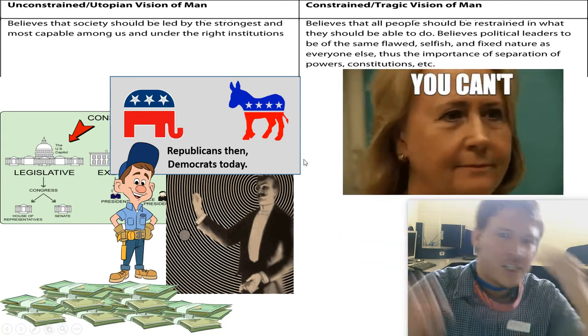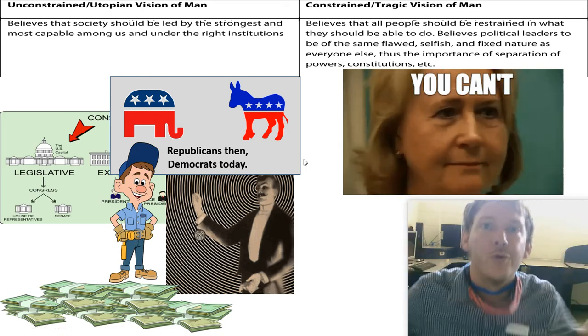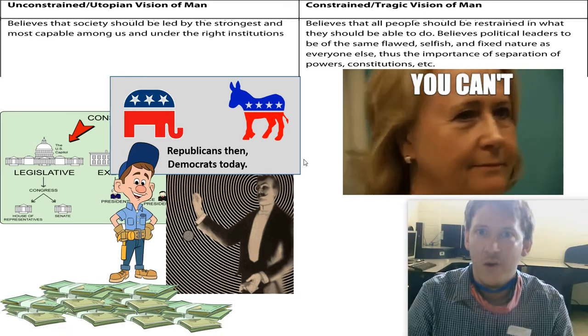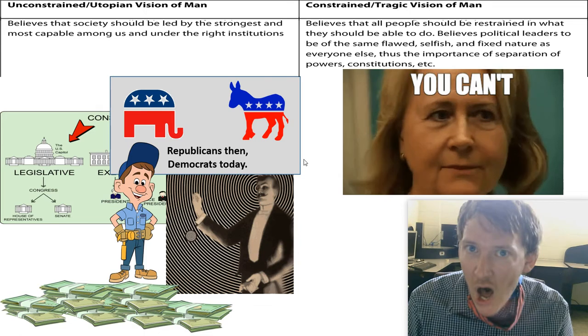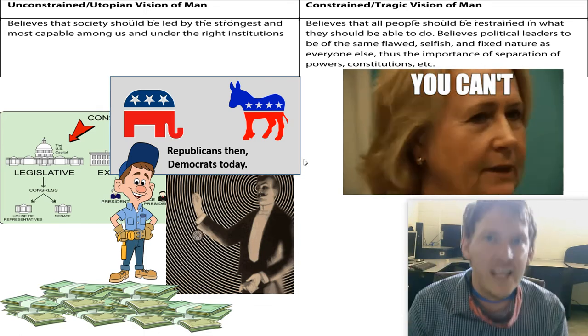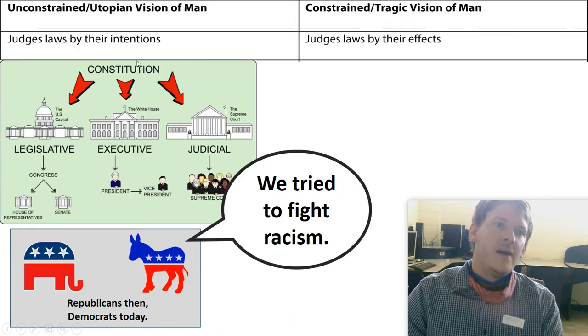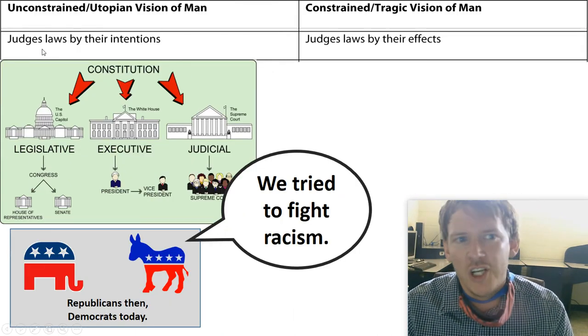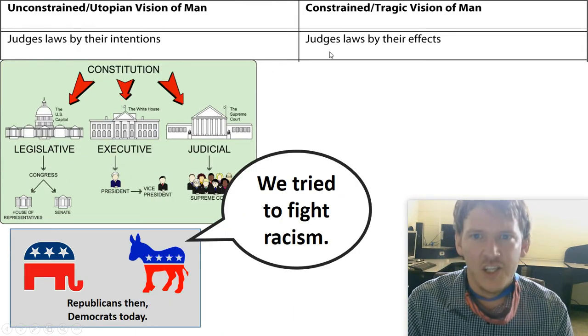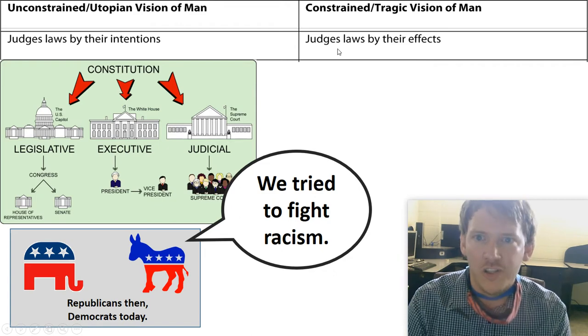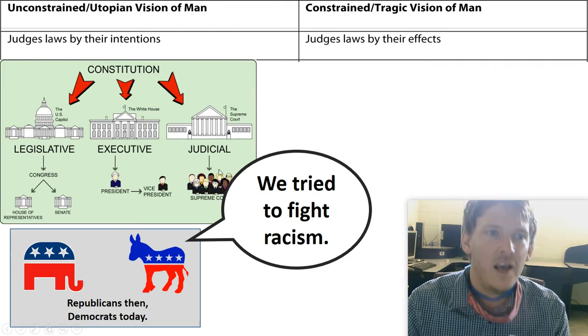This isn't going to work just because you're using institutions or programs or agencies. Those are made up of people. People are flawed. People are selfish. This isn't going to work. This is too grand of a scheme. Next thing, the unconstrained vision judges laws by their intentions. The constrained judges laws or policies by their effects.